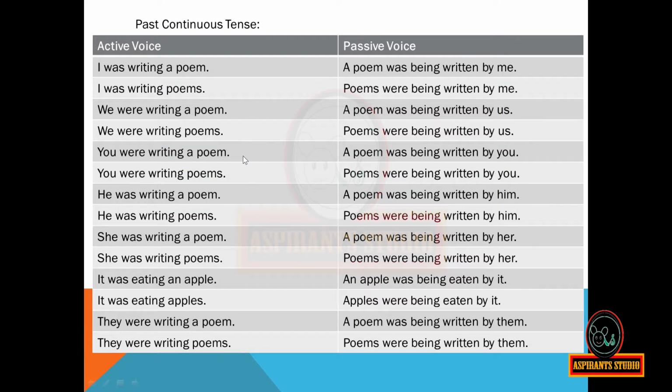You were writing a poem. A poem was being written by you. You were writing poems. Poems were being written by you. He was writing a poem. A poem was being written by him. He was writing poems. Poems were being written by him.